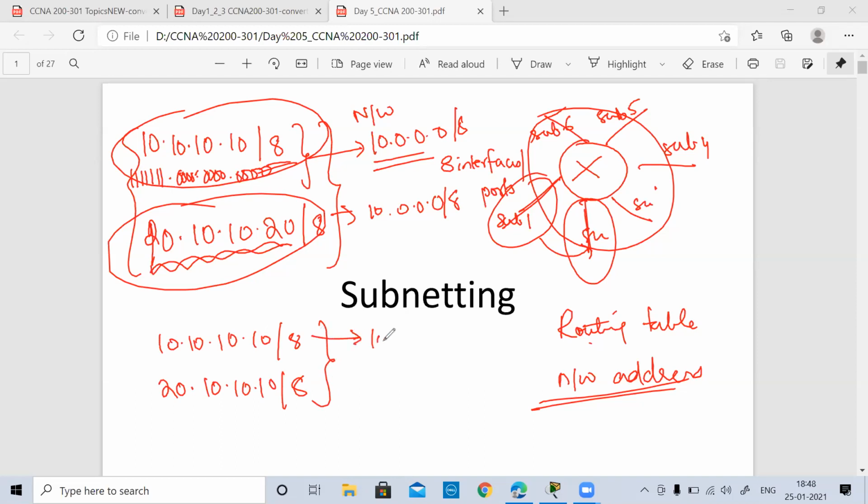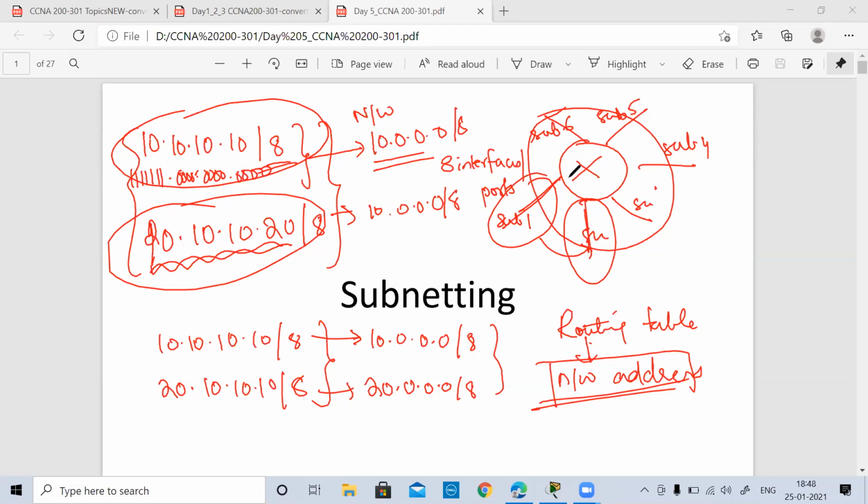This IP belongs to the 10 network, or 10.0.0.0 network, and this IP belongs to 20.0.0.0/8. So typically they are two different networks. Like the way we calculate the network address, even the router holds the network address in its routing table, and then it is able to forward the packet to the correct path.